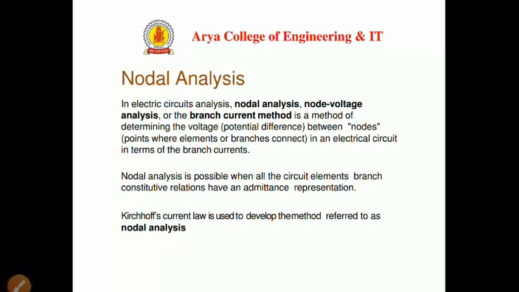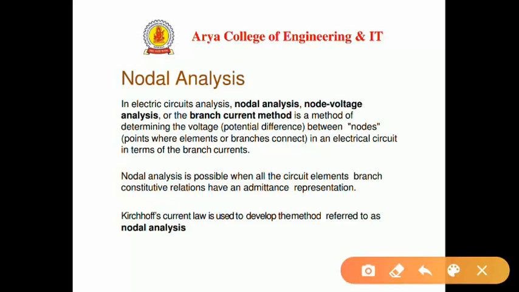Now we have nodal analysis. In electric circuit analysis, nodal voltage analysis, or the branch current method, is a method of determining the voltage between nodes in an electrical circuit in terms of the branch currents. So in mesh analysis we are finding the currents, whereas in nodal analysis we are finding the voltages in the form of currents.